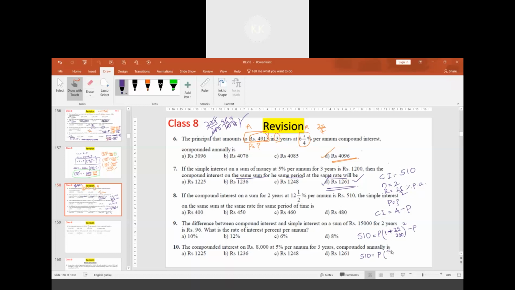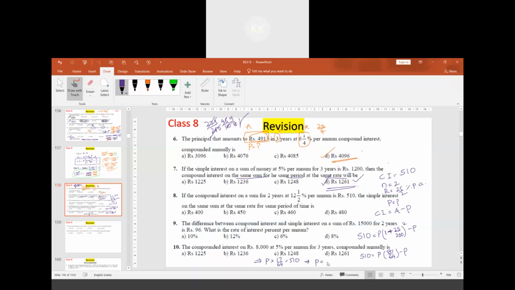9 square is 81 and 8 square is 64, minus P. If you take the LCM, it is 81 minus 64. Now 81 minus 64 is 17. So finally, we get P times 17 by 64 equal to 510.